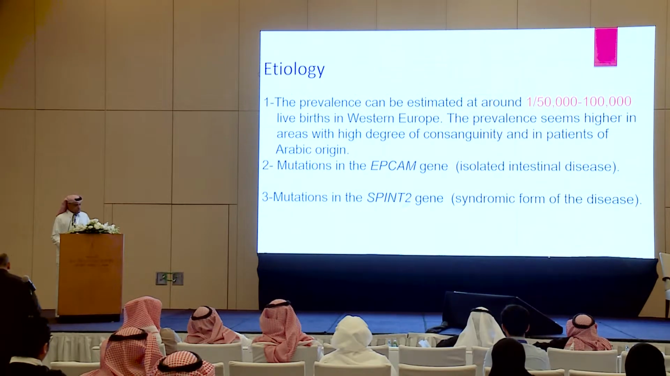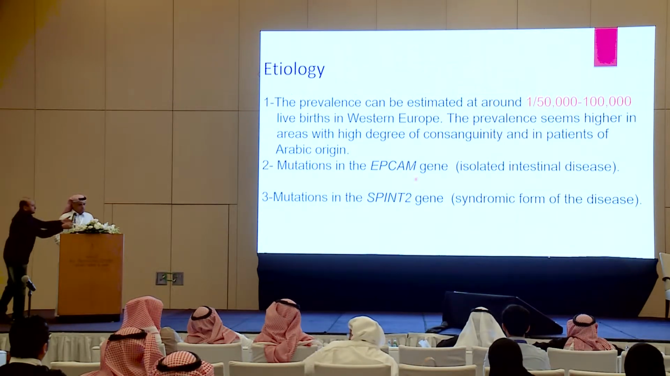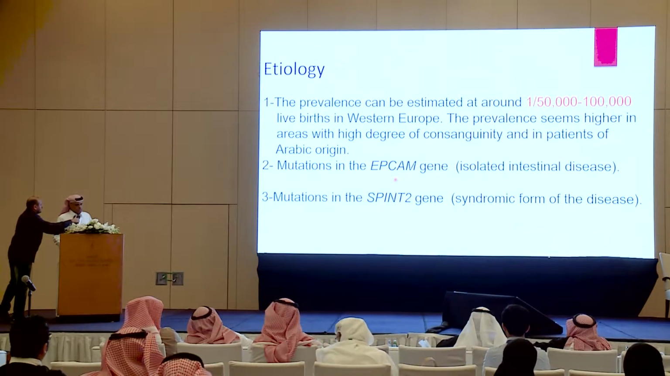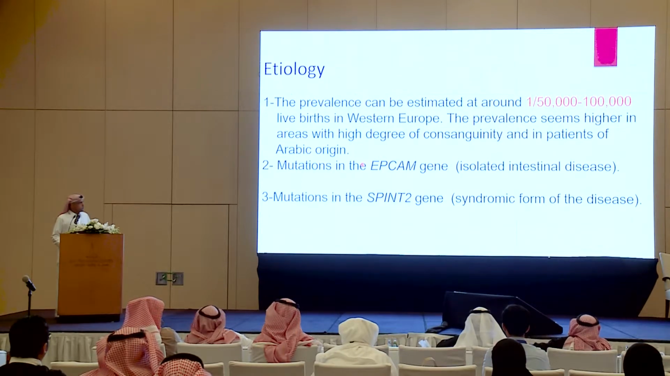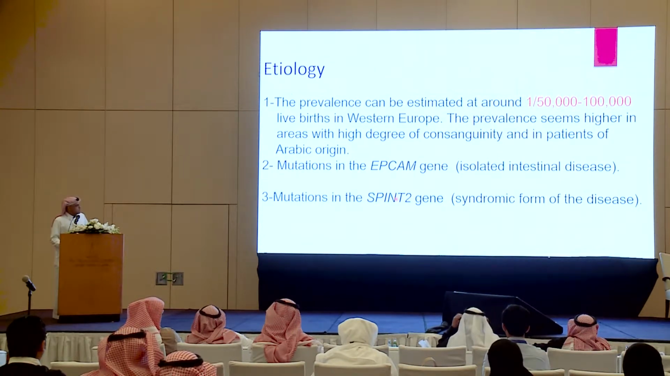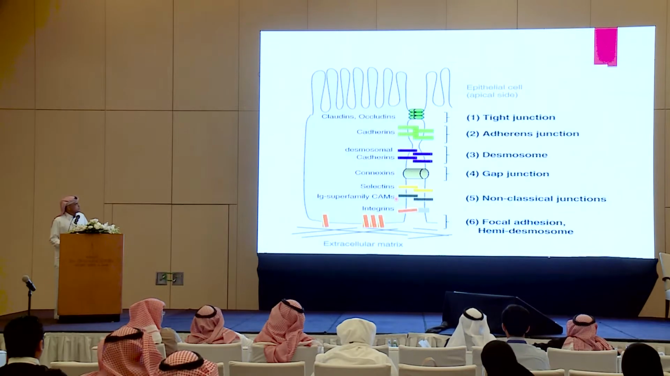It is due to mutation in the EpCAM, epithelial cell adhesion molecule, or the SPINT2 gene. The EpCAM mutation is the more common, 75% of cases, and presents with isolated intestinal disease, whereas a mutation in the SPINT2 gene is the syndromic form of the disease and comprises 25% of cases, usually associated with other dysmorphic features and anatomic malformations. The EpCAM gene is located on chromosome number 2, and the SPINT2 gene on chromosome number 19.